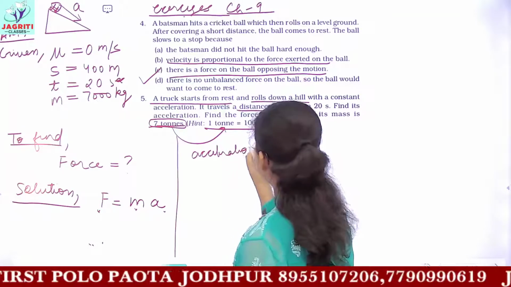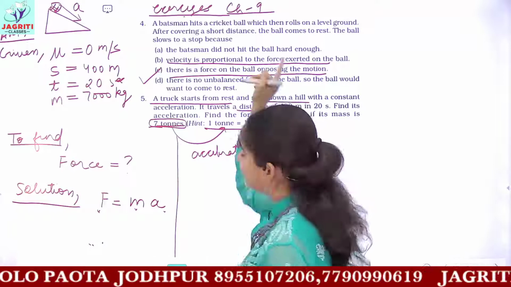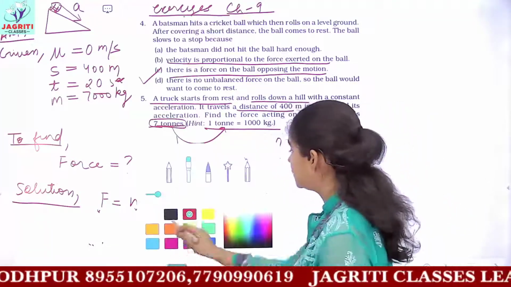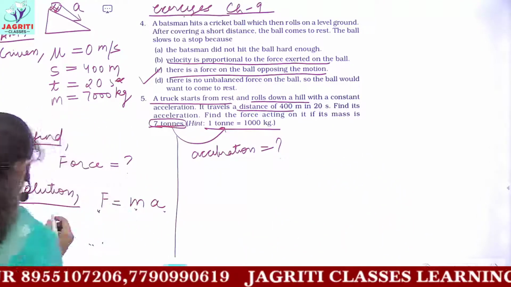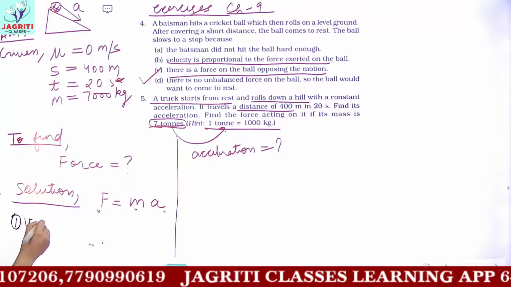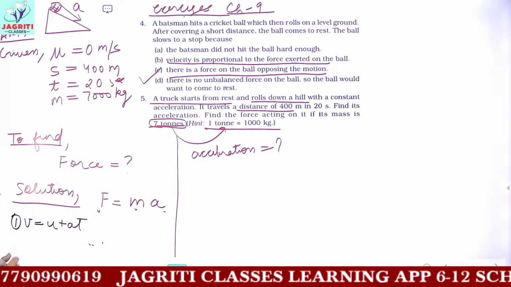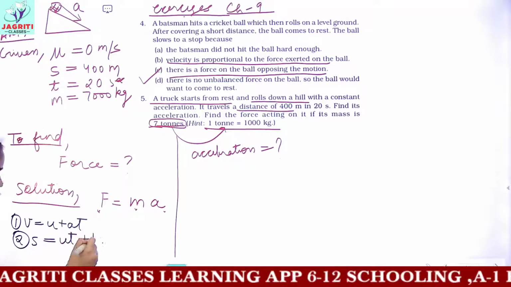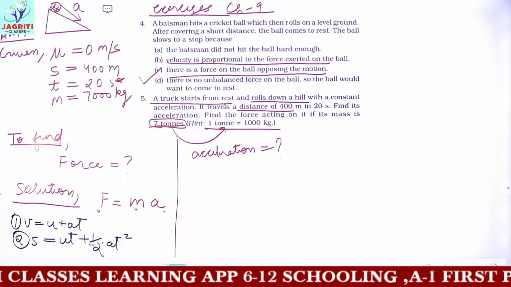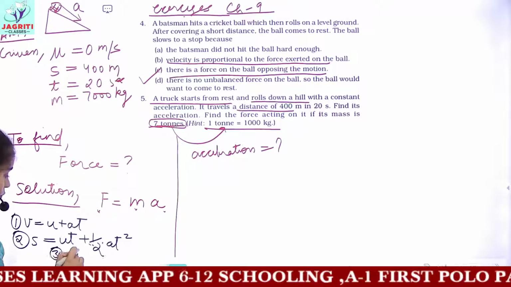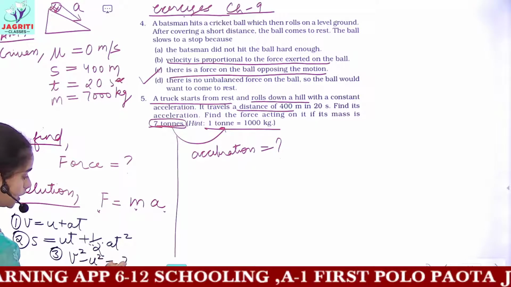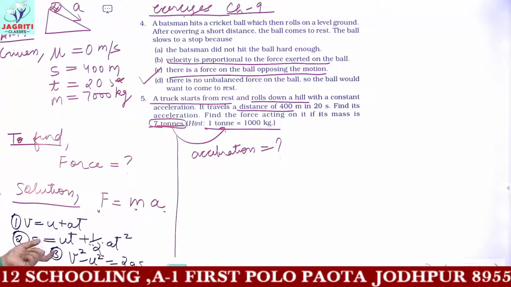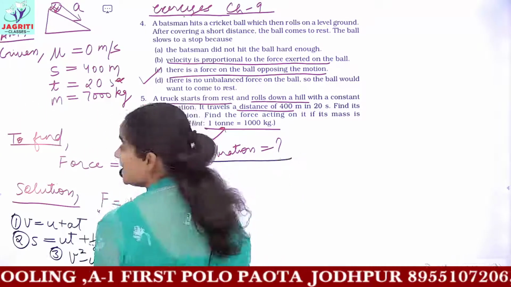For finding the acceleration, I told you in these numericals you have to use the 3 equations of motion. What were the 3 equations of motion? The first one was v equals u plus at, that is your velocity-time relation. The next was s equals ut plus half at square. And the third equation of motion was v square minus u square equals 2as. So you have these 3 equations of motion, and by this time you should also learn them.